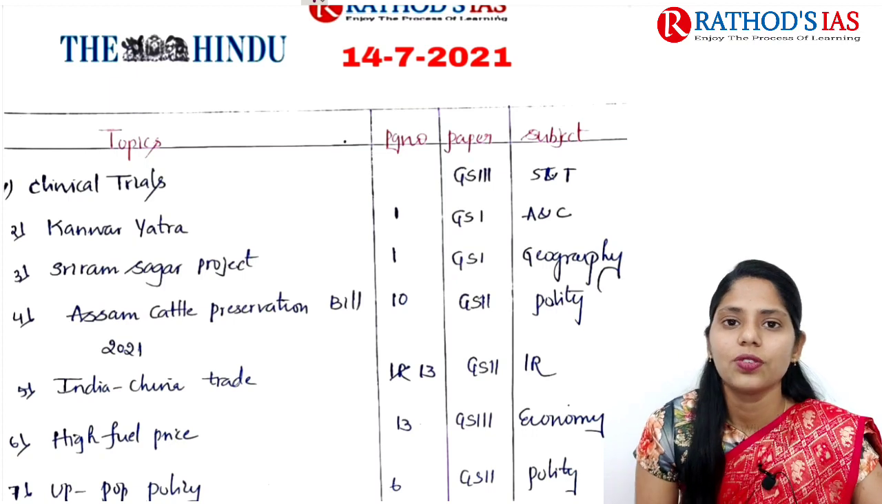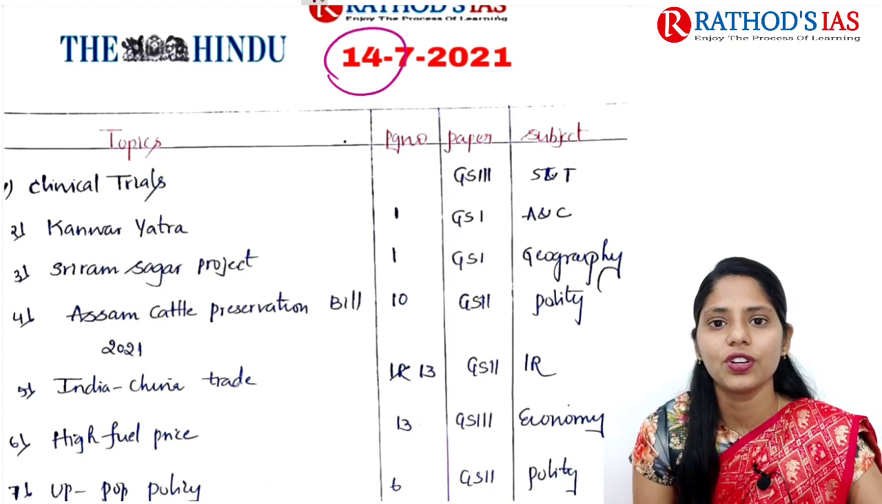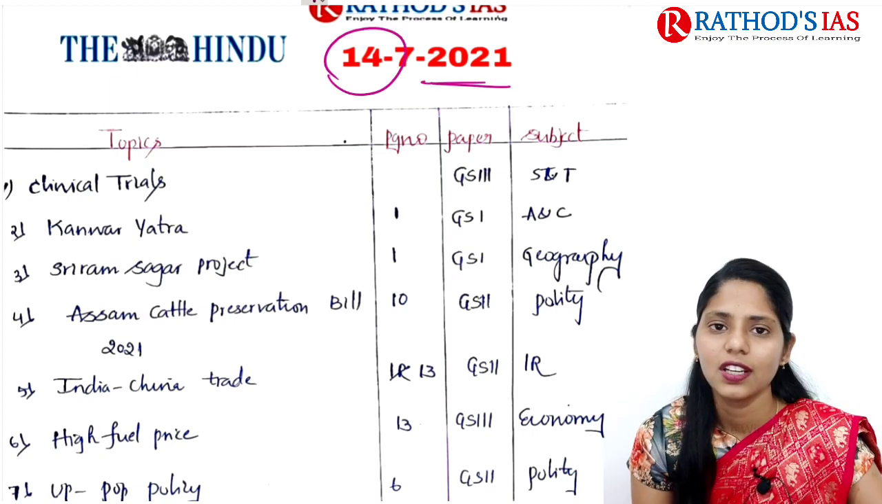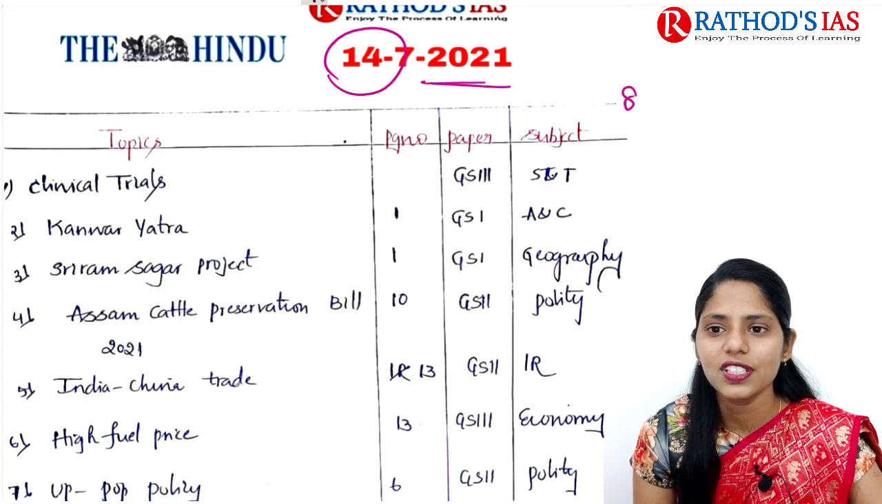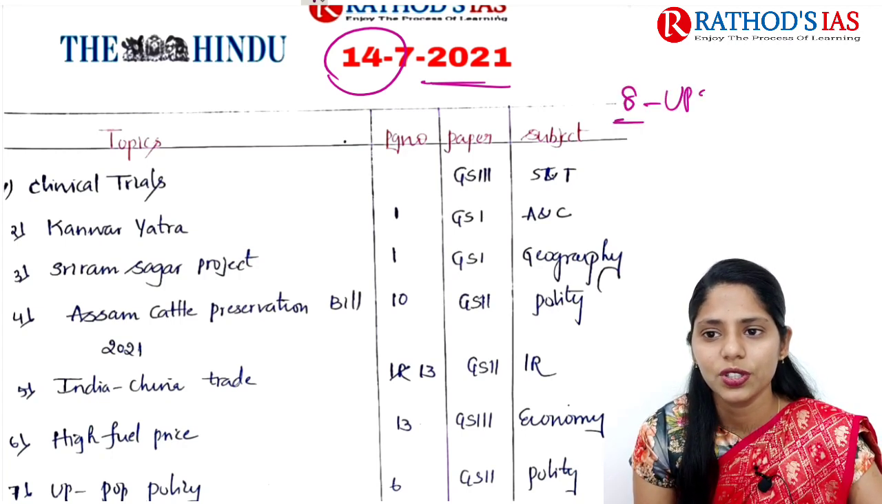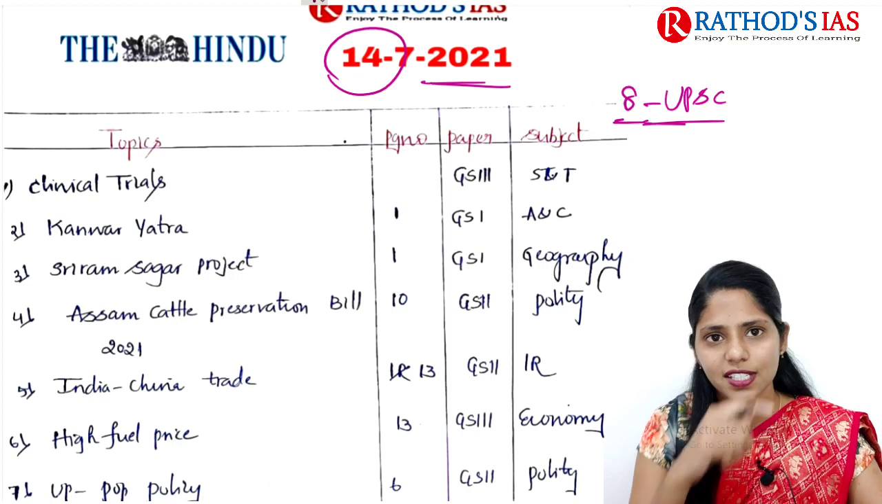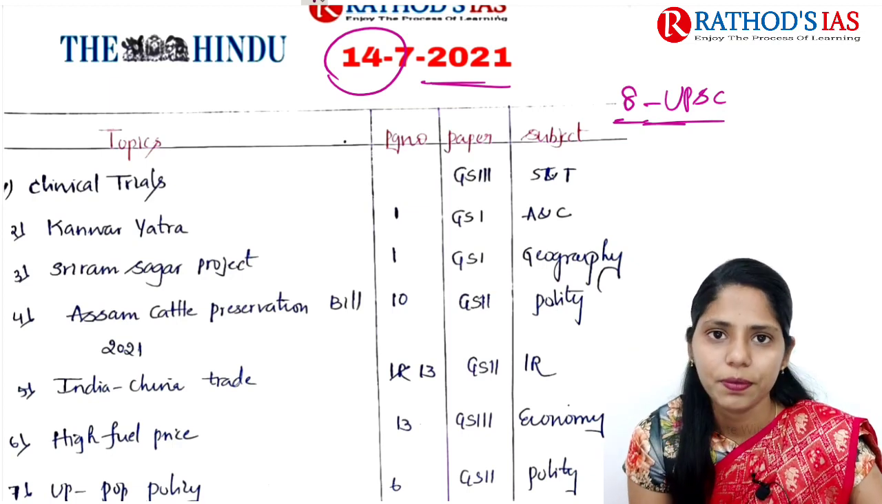Today in this lecture, we are going to see current affairs of 14th July 2021. In this lecture, we are going to discuss 8 topics that are very much relevant to UPSC. So let's get started with our discussion and let us see the first topic.